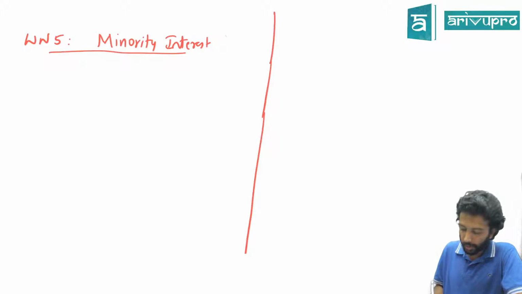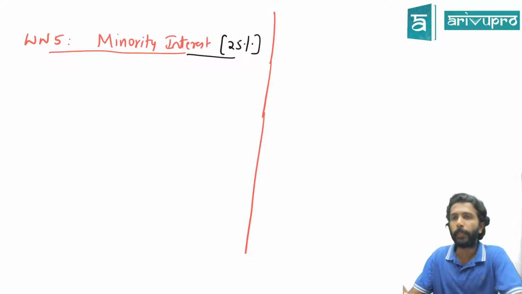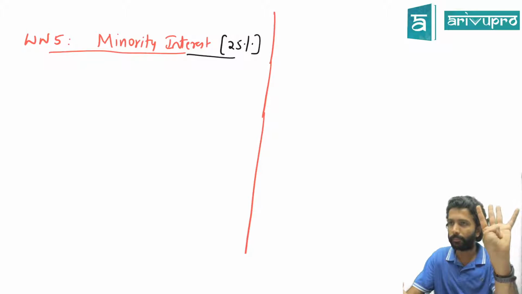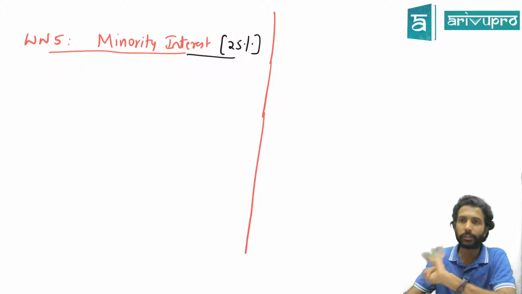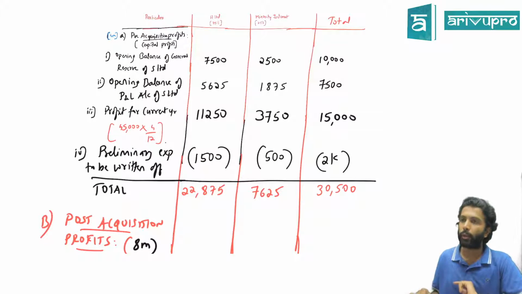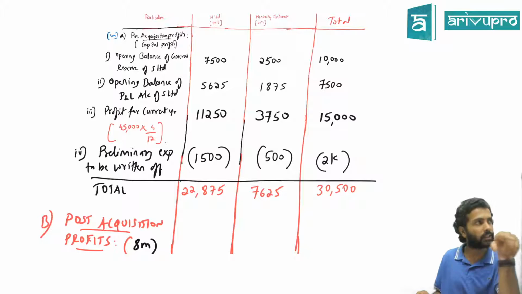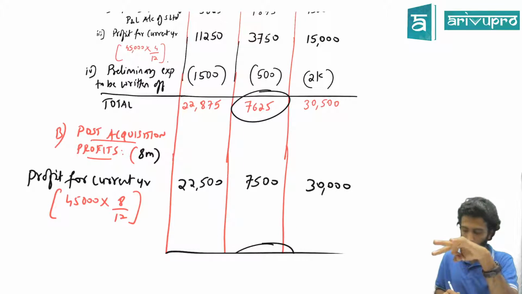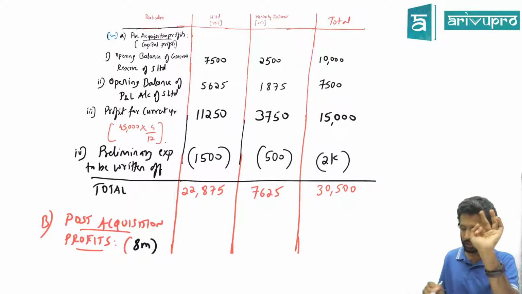Now, minority interest means how much are they owning? 25%. Shareholders' funds are share capital and reserves and surplus. That means minority interest will just ask for 2 things. His share of capital, that is 25%, correct? Second one, his share of profits. That profit you have distributed as pre-acquisition and post-acquisition. So minority interest is entitled to 3 things here: his portion of capital, his share of pre-acquisition profit, and his share of post-acquisition profit. If you give this, then he's good enough.